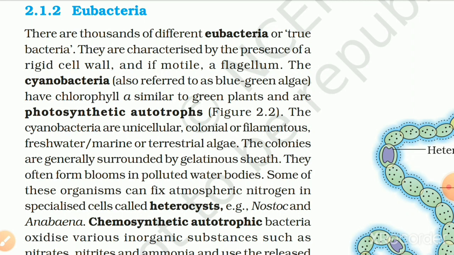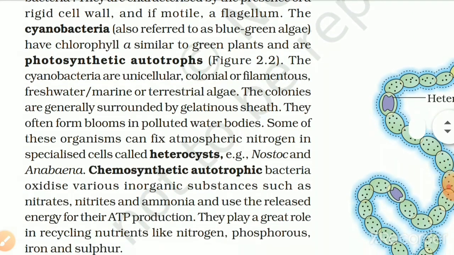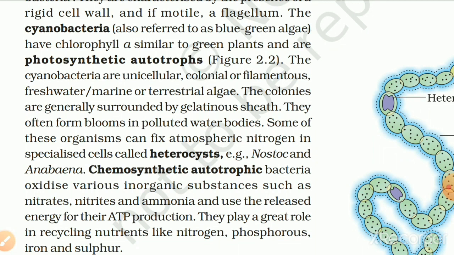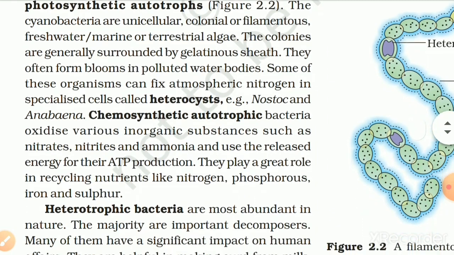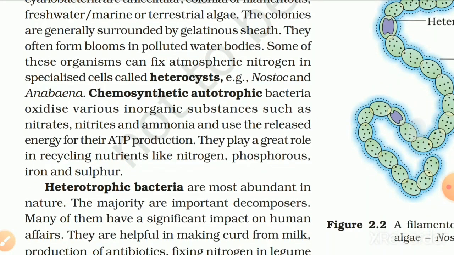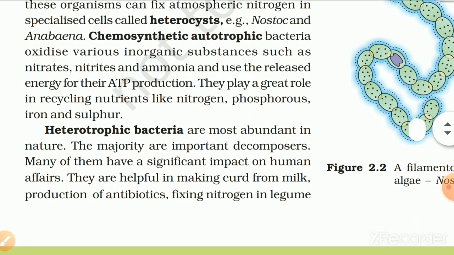Some of these organisms can fix atmospheric nitrogen in a specialized cell called heterocyst, for example, Nostoc and Anabaena. Chemosynthetic autotrophic bacteria oxidize various inorganic substances such as nitrates, nitrites, and ammonia and use the released energy for their ATP production. They play a great role in recycling nutrients like nitrogen, phosphorus, iron, and sulfur.